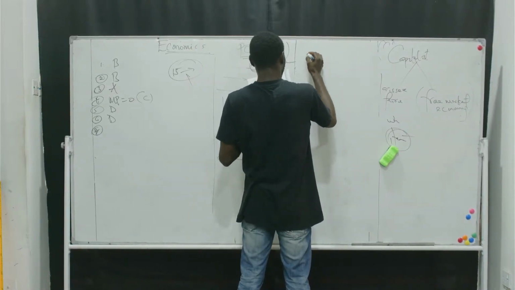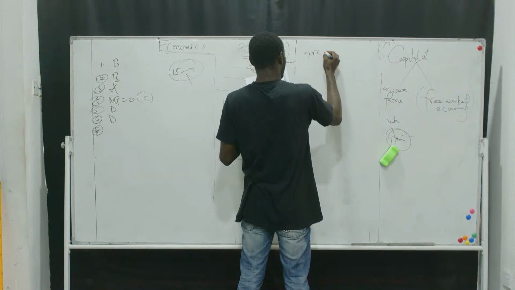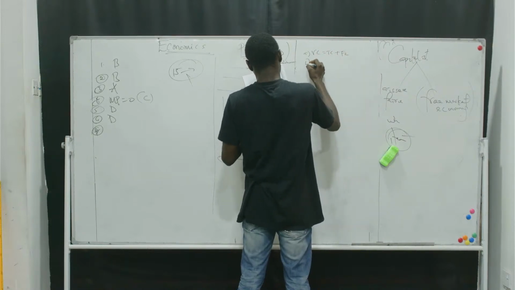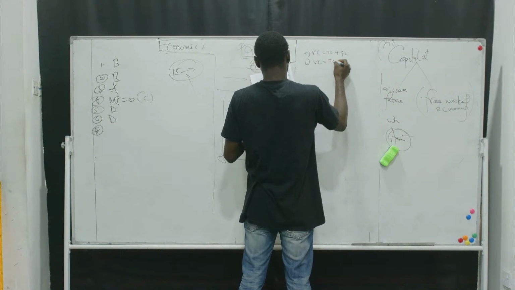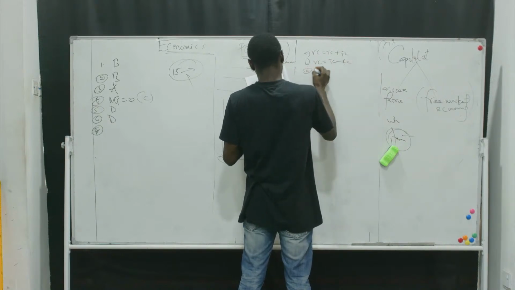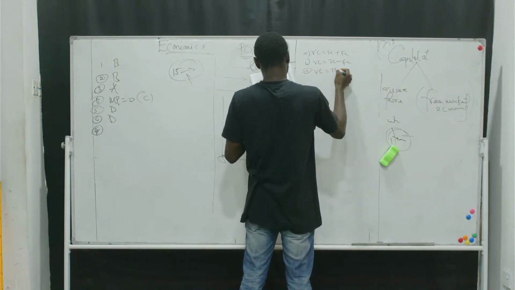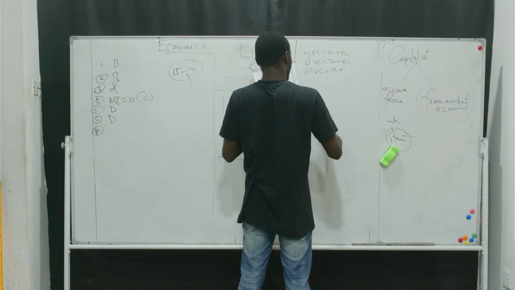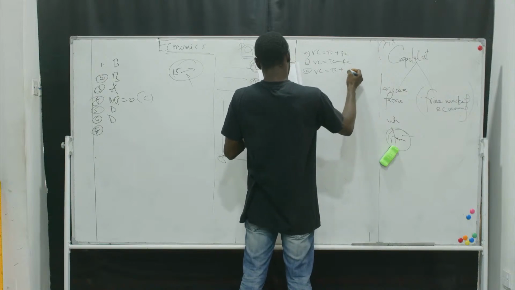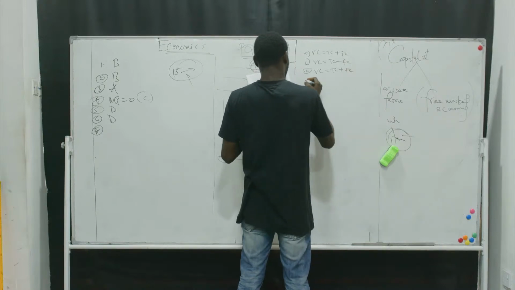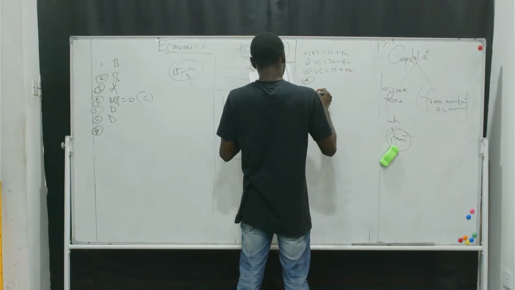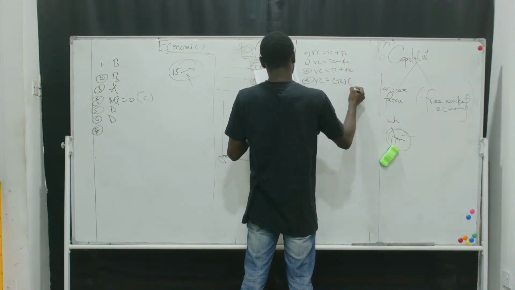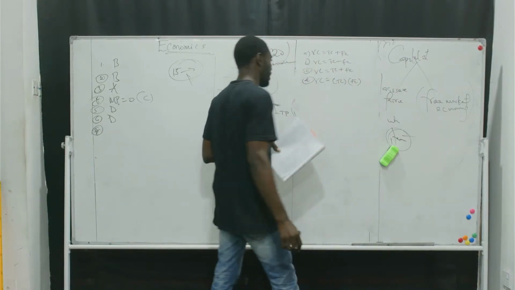So they wrote option A. It said VC equals TC plus FC. B, VC equals TC minus FC. C, VC equals TC. Yeah, I can't see what they wrote here, but I'll just put it there like that. D, VC equals TC open bracket, close bracket, open bracket, FC close bracket.